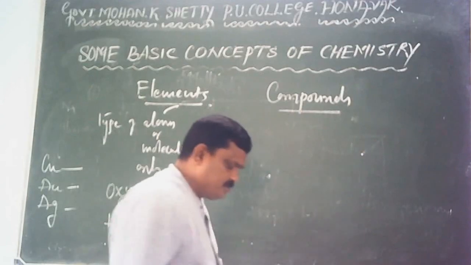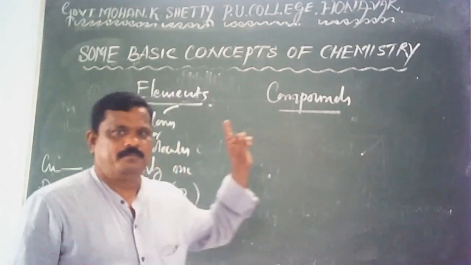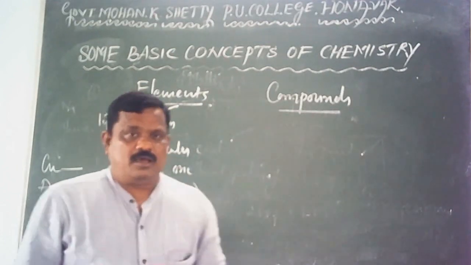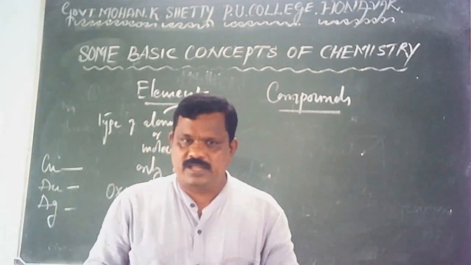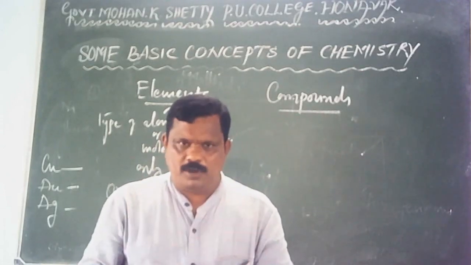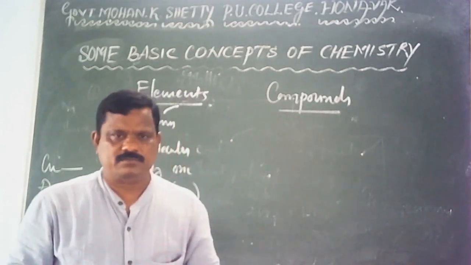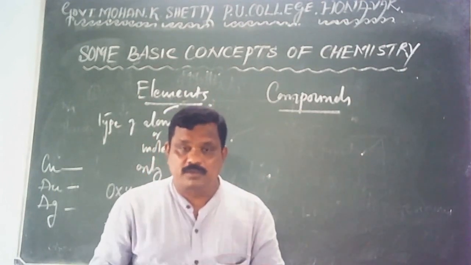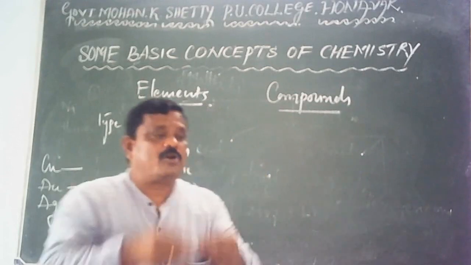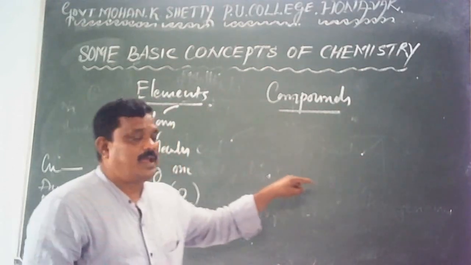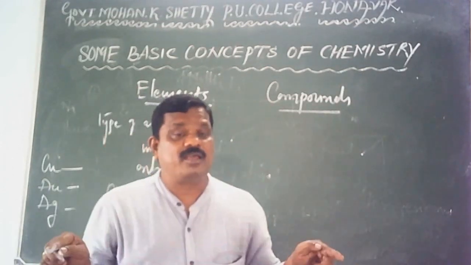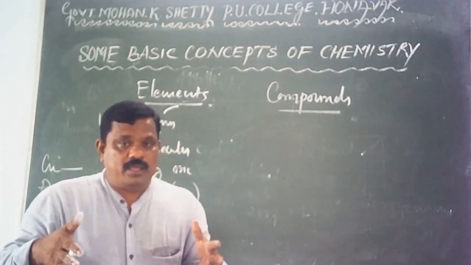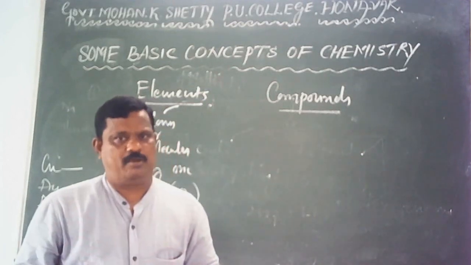What are compounds? Compounds are again pure substances, but they contain only molecules or formula units. Which type of molecules are present in compounds? Compounds contain molecules formed by the combination of two or more atoms of different elements. And in all compounds, elements are combined in a fixed proportion by mass.